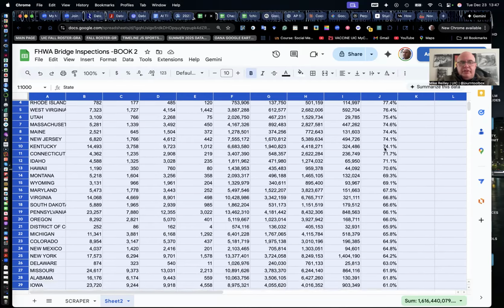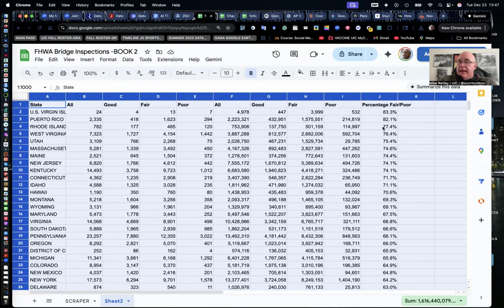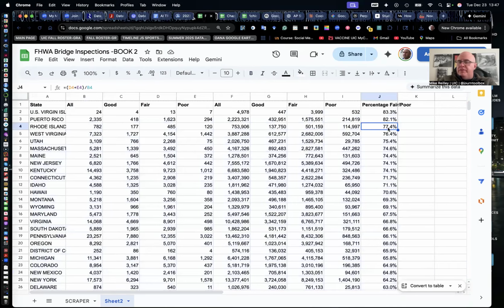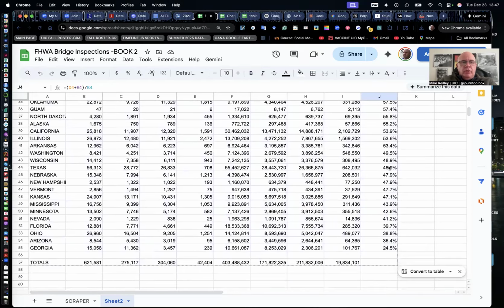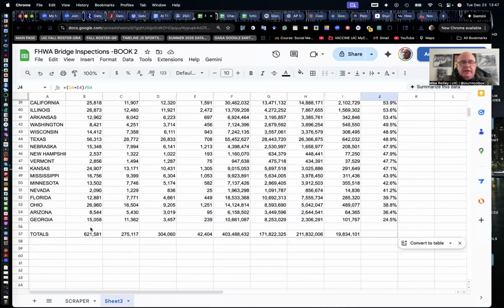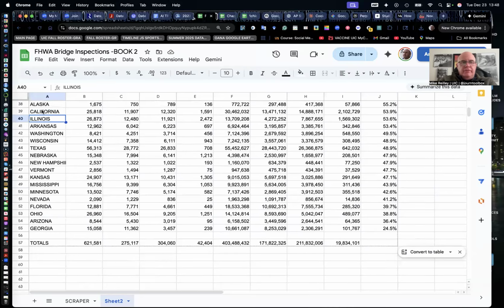And you look through some of these others, West Virginia, Utah, and actually, what's interesting is I've looked at their previous numbers in the 2021 study, and I think they're actually down about 4 or 5 percentage points, which is pretty interesting. I live in Illinois, so I'm looking for Illinois in here. Notice the data mode has kept my totals down here so they don't interfere with any of this. Illinois weighs in at 40.